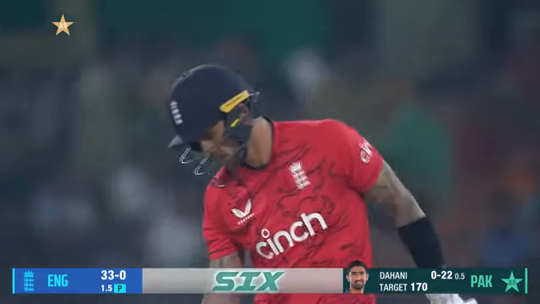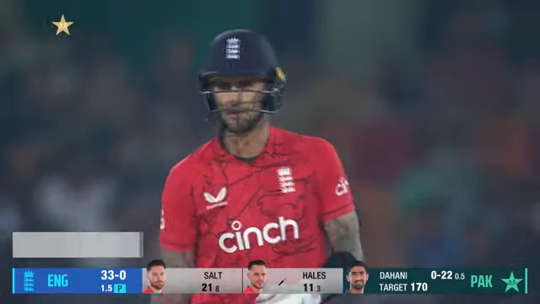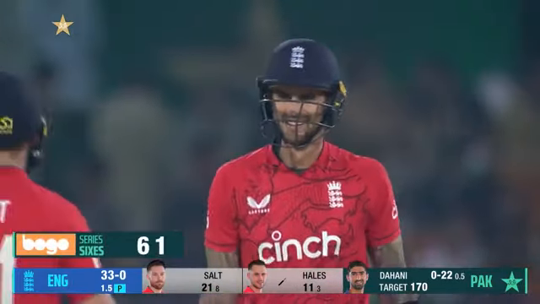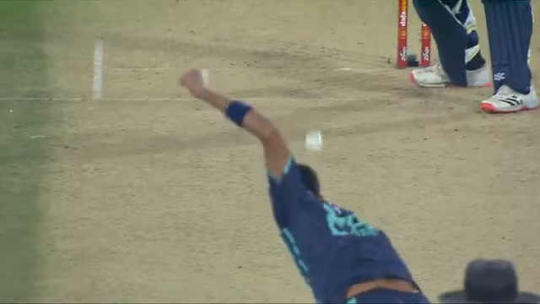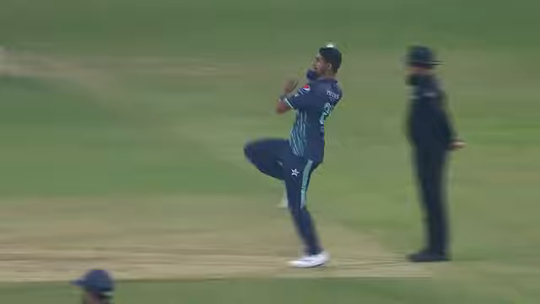Whoa, let's look at that fly. Look at it fly, soaring over extra cover. Oh, Alex Hales at his belligerent best. Oh, powered it, muscled it over extra cover. Not an easy stroke to execute. But how good was Alex Hales on that occasion? Brilliant.